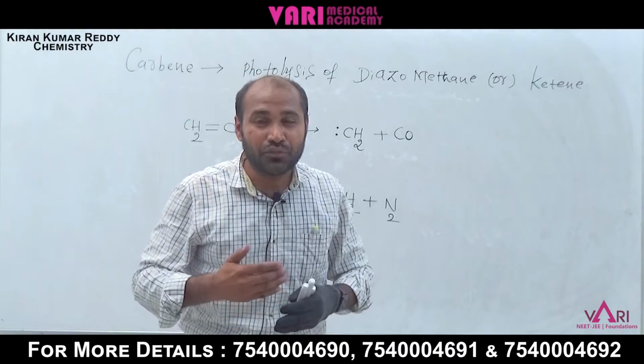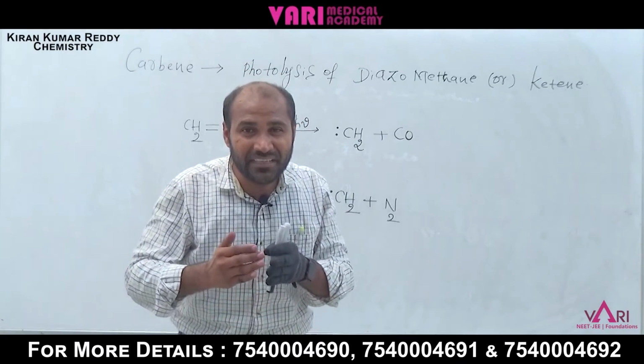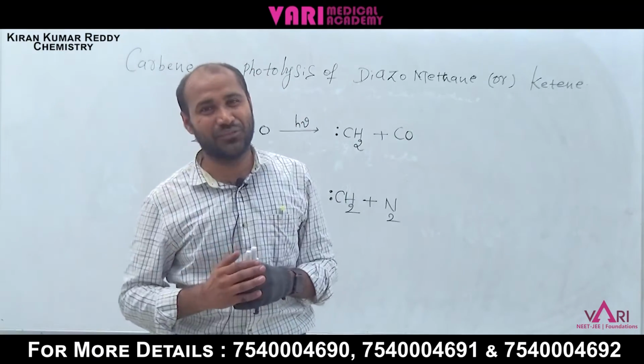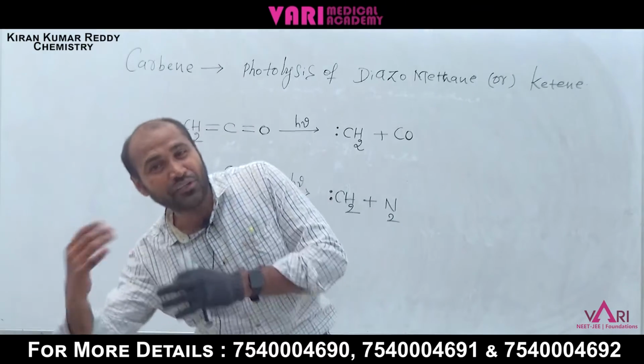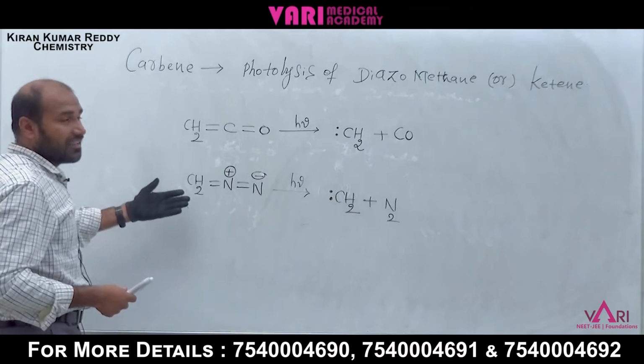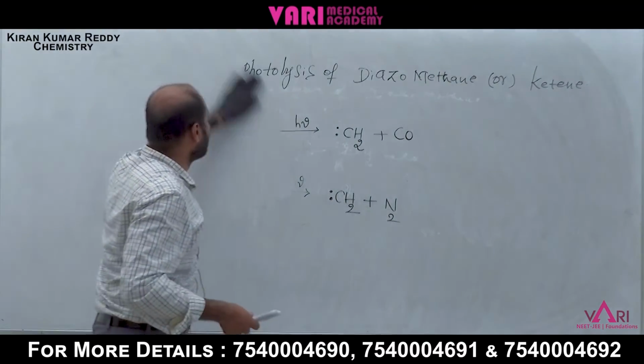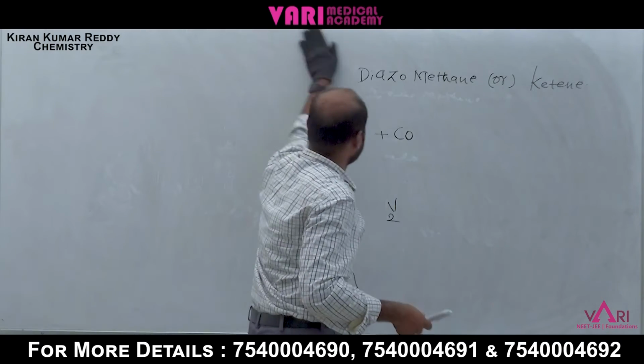Nucleophile donates the lone pair of electrons and seeks the nucleus. That is the difference. Again, carbenes are of two types.